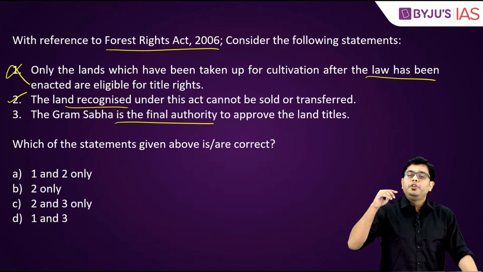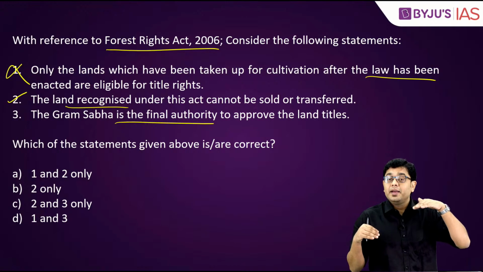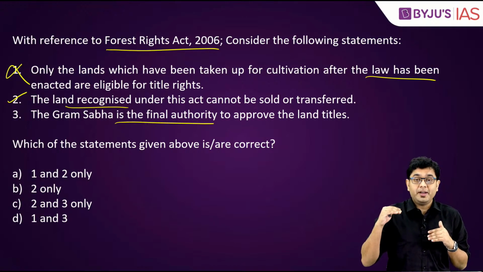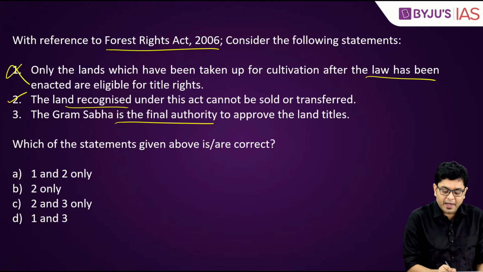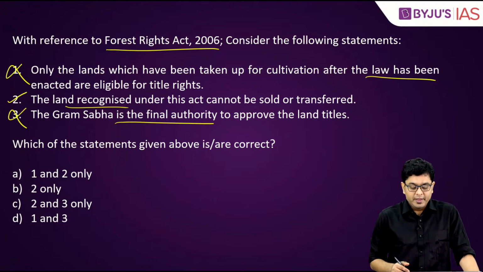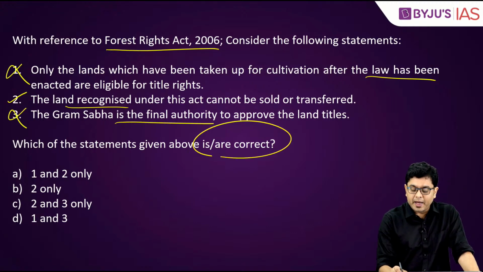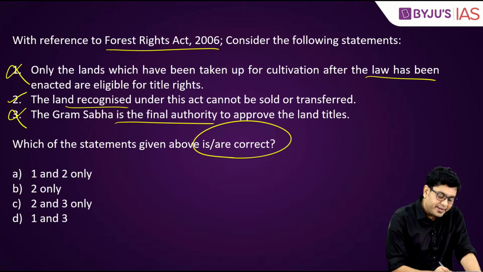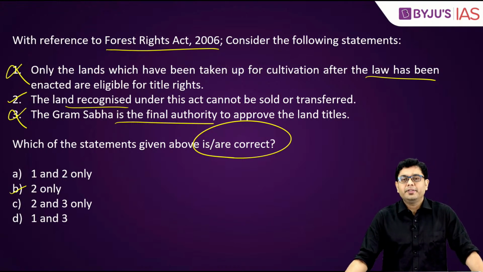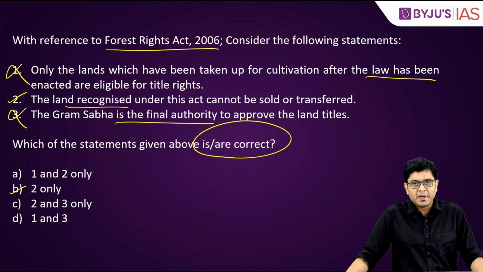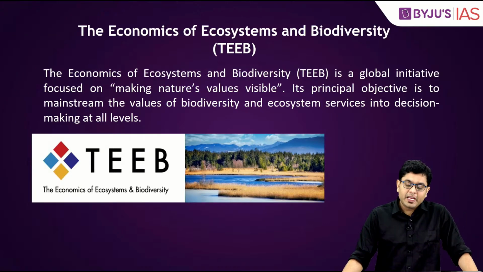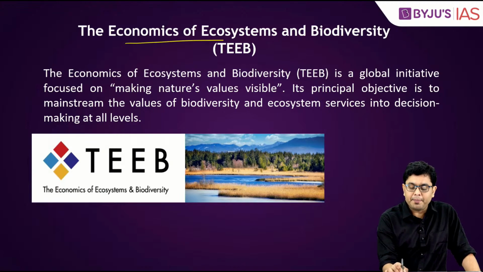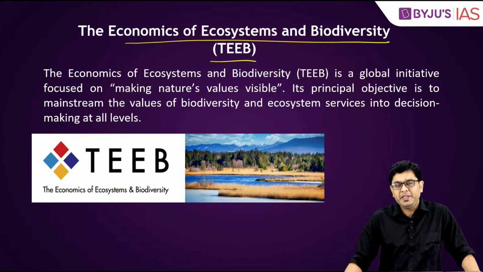So while Gram Sabha has got immense power, it is not the final authority. Even after that, you have the clearance required at taluka level and district level. So it is the district monitoring committee which is the final authority. Gram Sabha is not the final authority. So which of the following statements given above is or are correct? The answer in this case will be B, that is 2 only. Okay? Now, moving on to the economics of ecosystem and biodiversity, TEEB as it is referred to.